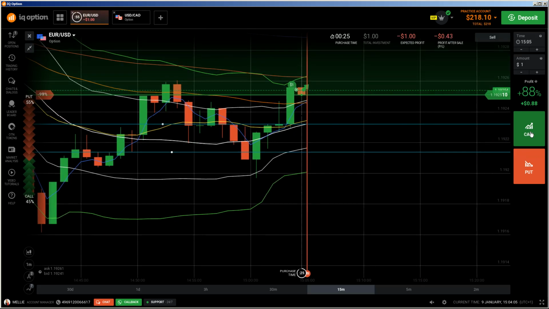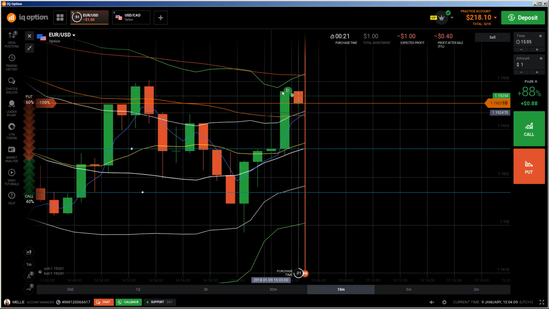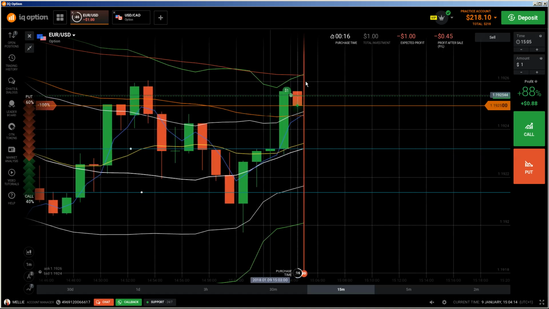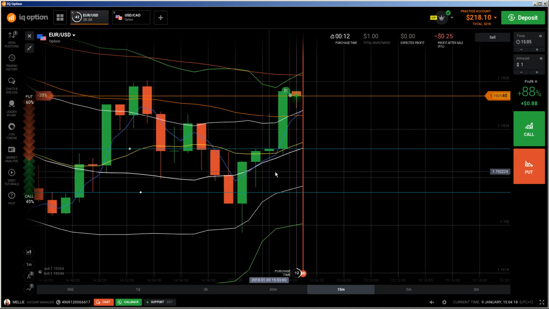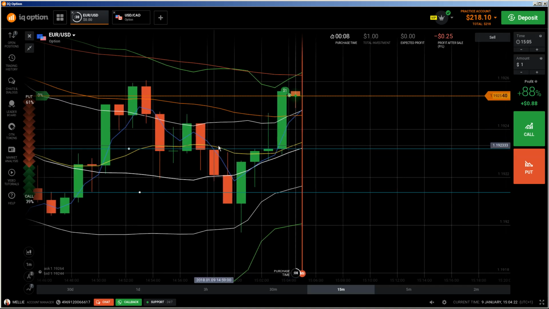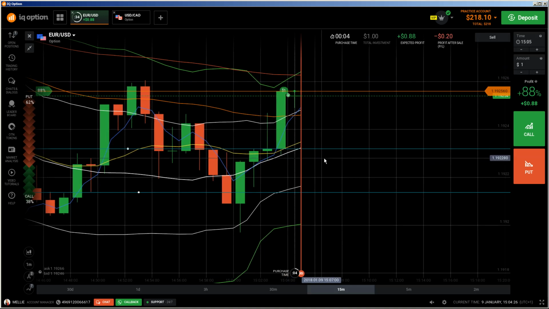I do a call again, yes, because this is a strong bullish candle. I don't believe that there will be a reversal now, yes, so I'm pretty much sure that this will be an ETM2 because this is so strong, yes, and we need to touch the 100 EMA.